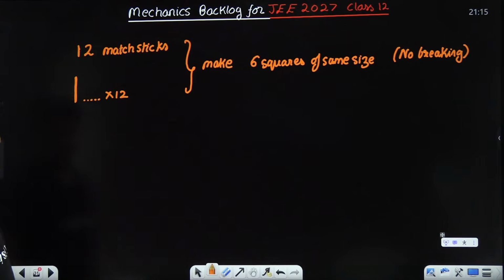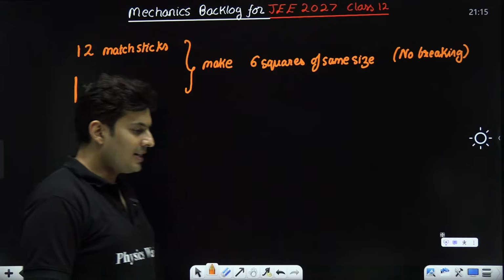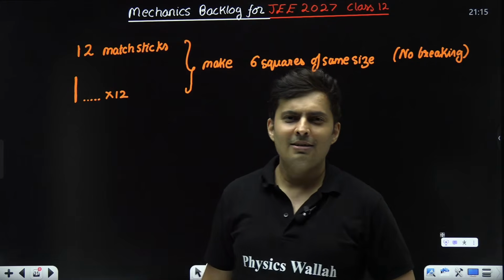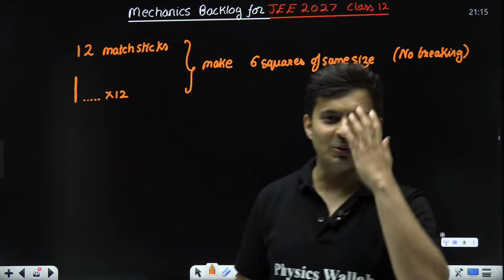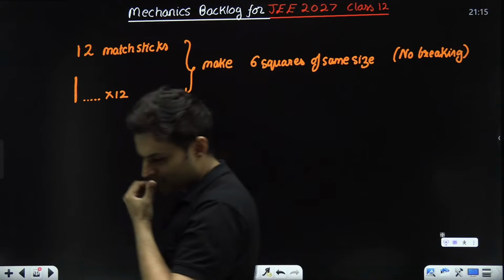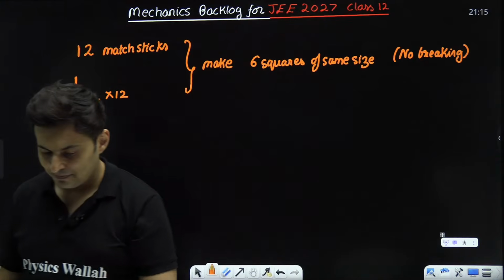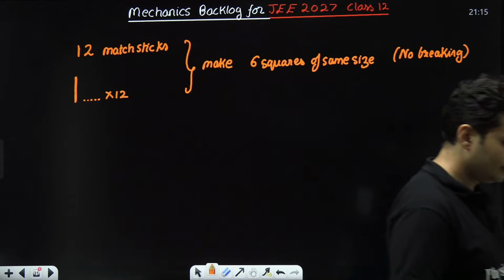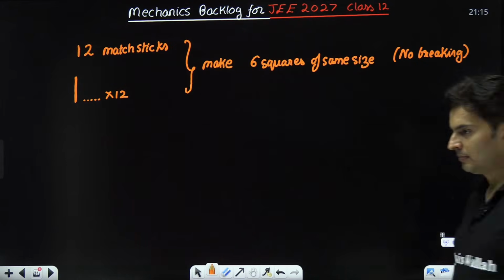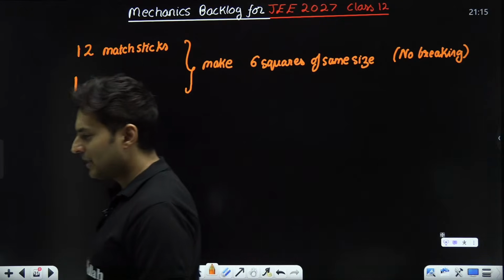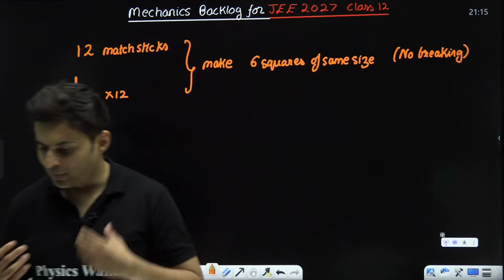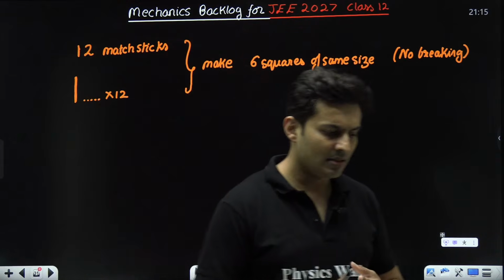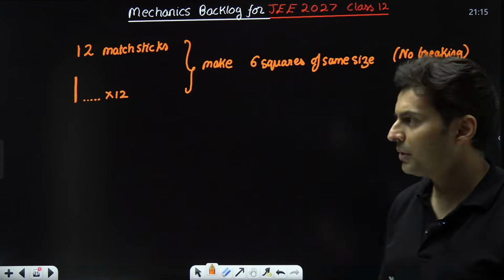Okay, come on. Let's see how many of you can do this. And you can type out the answer. I know you will be like, sir, how do I show it to you? The answer is so simple that you can type it out. That's your clue. You have to make 6 squares using 12 matchsticks. How on earth can you do that?